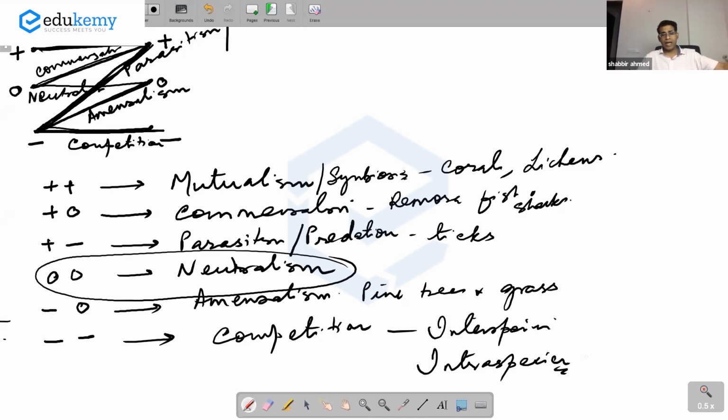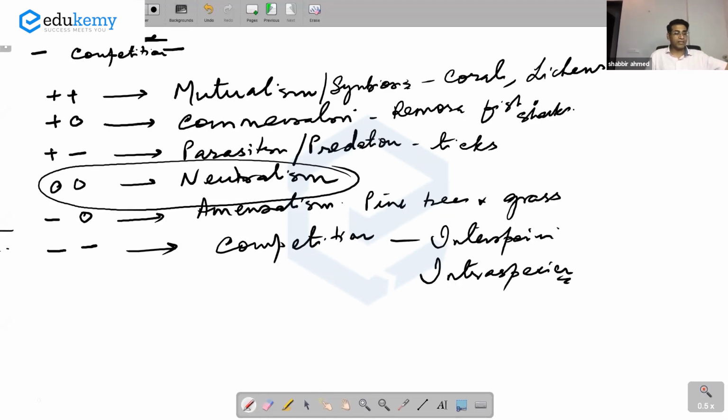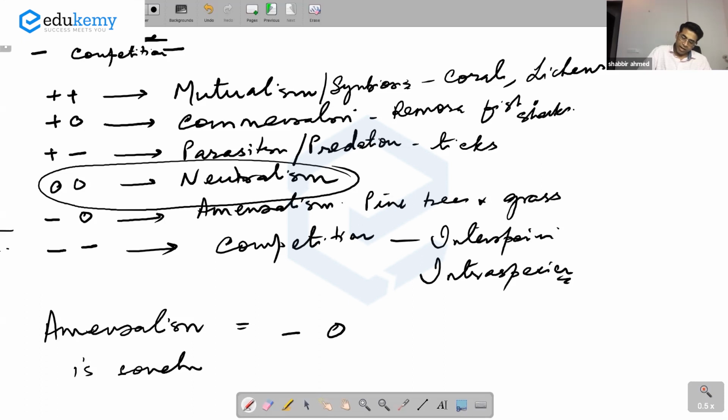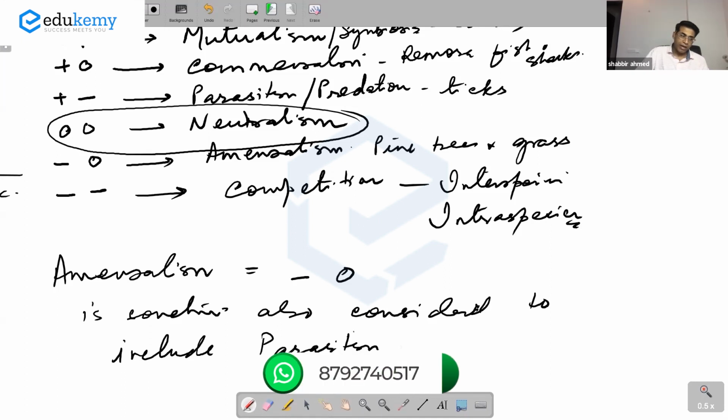Last time आपका amensalism पे पूछा हुआ question था. And just for clarification, amensalism is used in many senses. So amensalism, technically speaking, is minus negative, but amensalism is sometimes also considered to include parasitism and also competition.